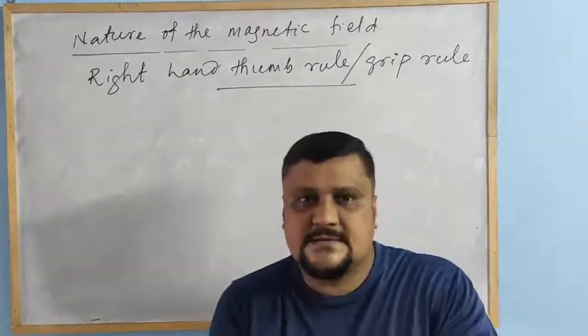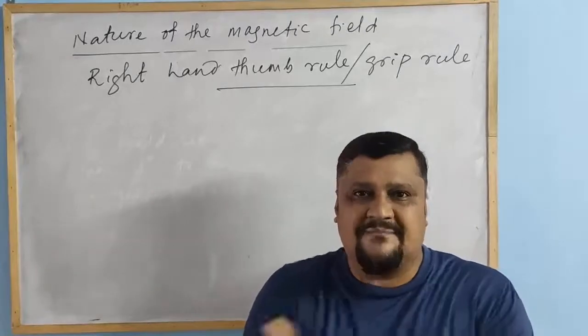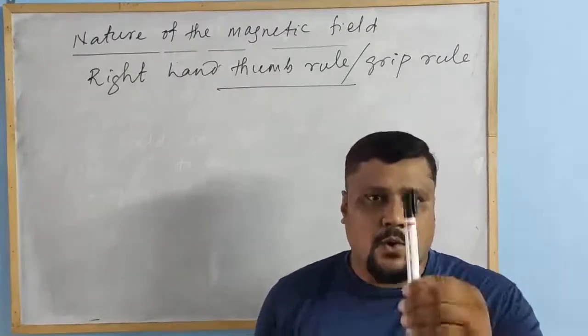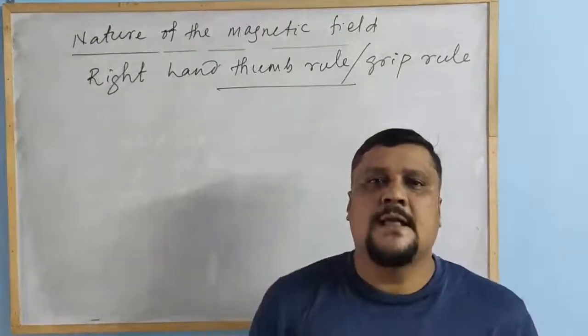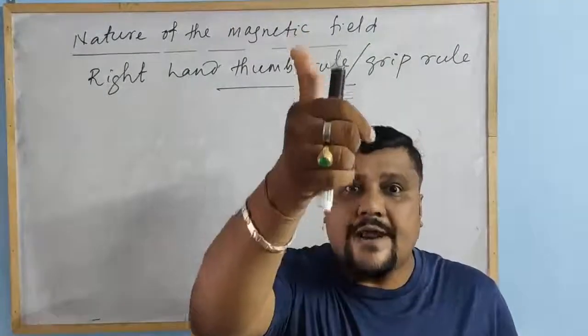What does this rule state? If this is the current carrying conductor, grip or hold the current carrying conductor. How will we hold it? We hold it like this, with the thumb pointing in the direction of current.